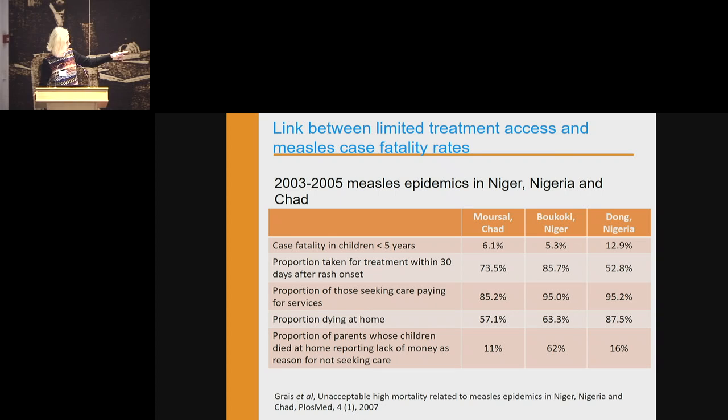The researchers were asking, you can see in the last column, the proportion of parents whose children died at home reporting lack of money as reasons not seeking care. It wasn't that high, but many of them were going to traditional healers, pharmacies. You know, it's not care that made these children survive.